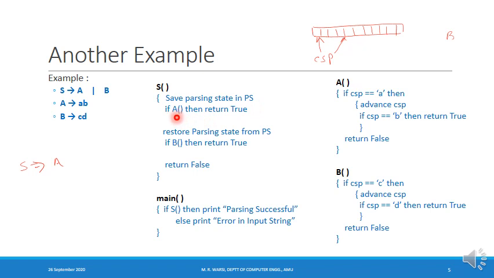If I successfully obtain the string which is derivable from capital A, I will return true from the function capital S. If it returns false, so the parser did not succeed in obtaining the string derivable from capital A, then it must try the second option. But before it tries the second option, it must undo everything. In order to undo everything, I restore the parsing state from the variable PS, and then I call the function capital B. So this is what I am doing if there is more than one production for a variable, and this is what will happen in the case of the recursive descent parser.